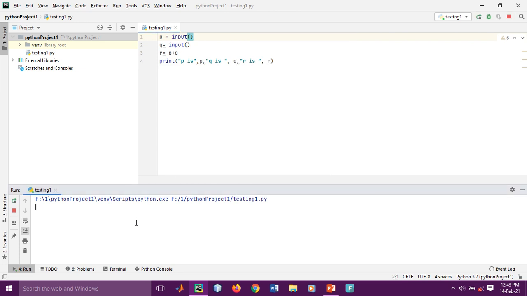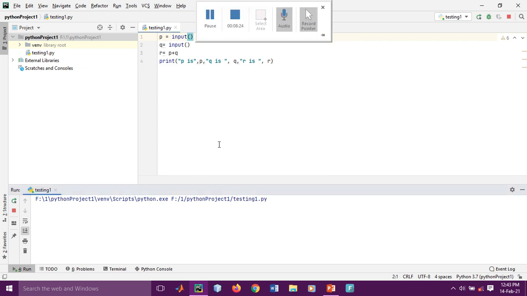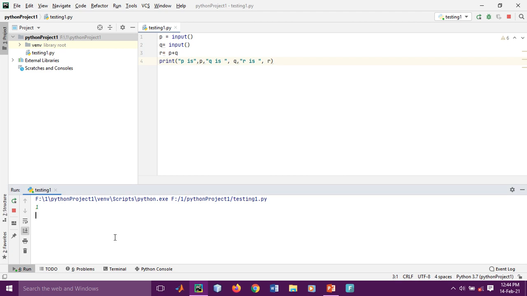Let's say our p is 1 and q is 2. Here you are seeing p is 1 and q is 2, and r is 12. It means it is concatenating. This is string concatenation. If you want to add them, you need to change the type from string to integer or float data type, like in typecasting.